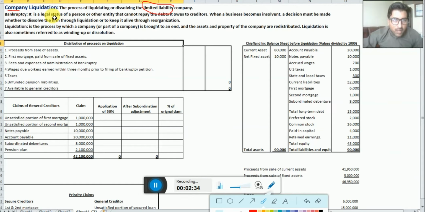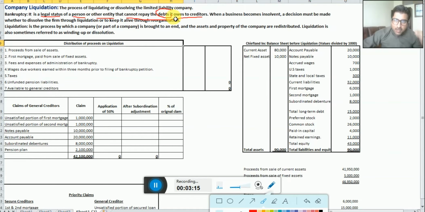For the purpose of company liquidation, you should know what bankruptcy is. Dear students, bankruptcy is the legal status of a person or other entity. Entity means a business, organization or company that cannot repay the debts it owes to its creditors. So simply, bankruptcy is the legal status of a business when it cannot repay its debts.